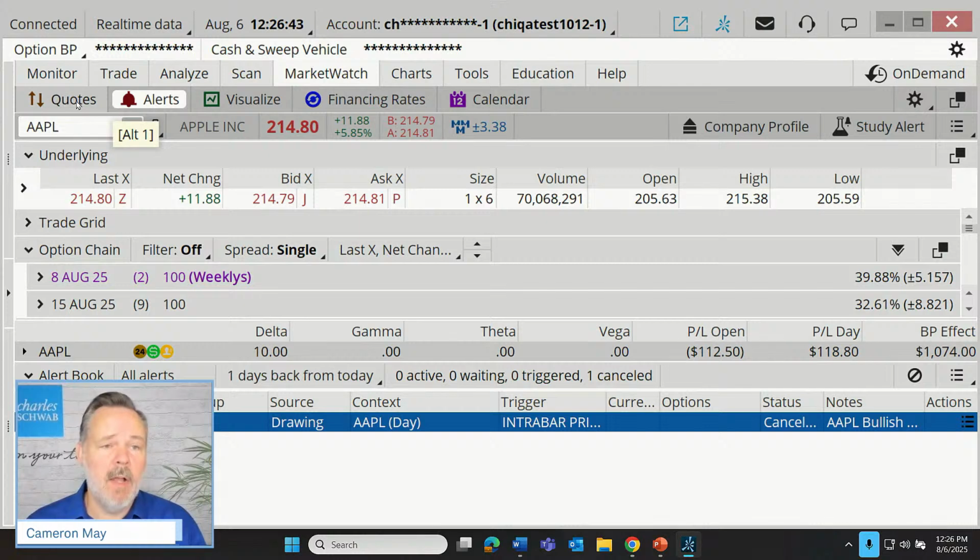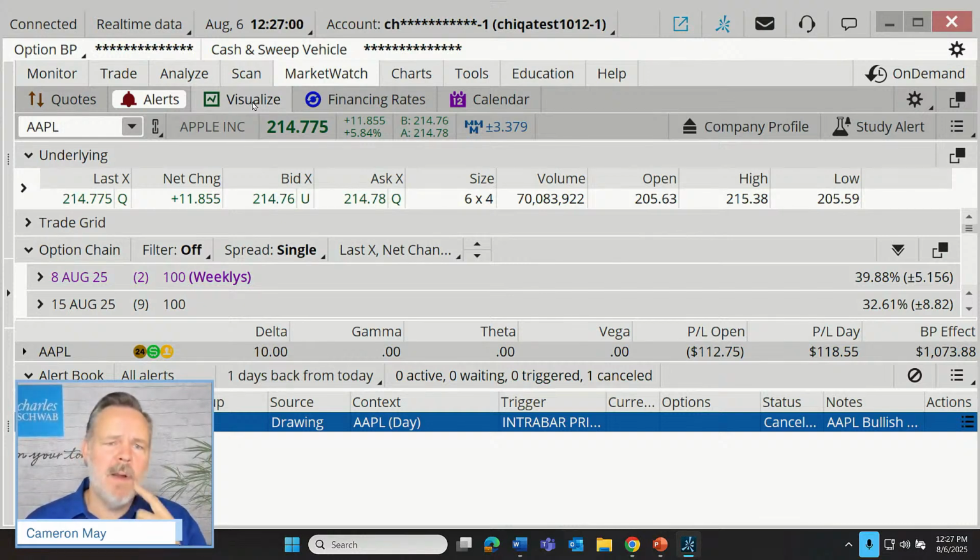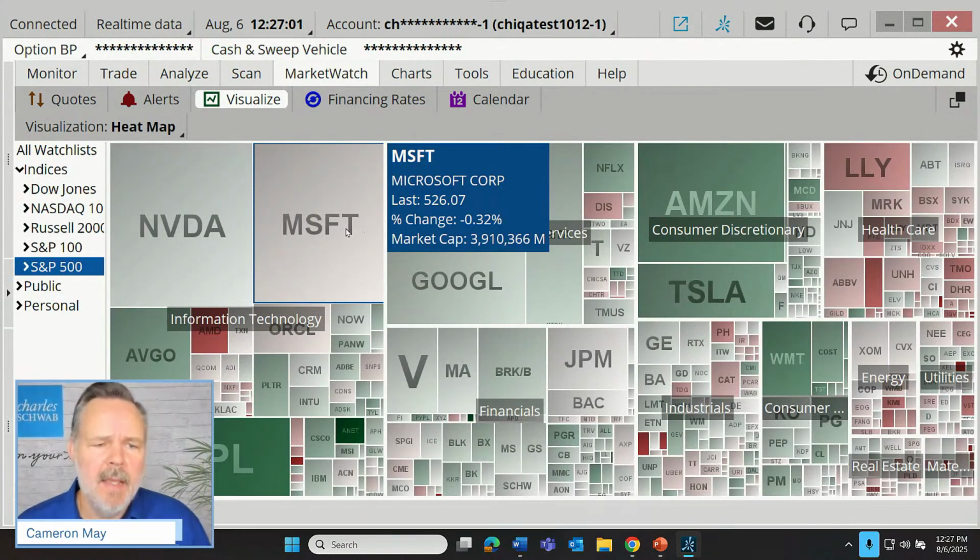We've gotten pretty well acquainted with the quotes, with the alerts. Now let's go to the visualize page. How many of you maybe just take a glance at this every once in a while to see where the strength appears to be on a given day among the different sectors or stocks? Guys, if you aren't familiar with the visualize page, I'm one of those that can appreciate something that's really visually appealing very quickly and can deliver a lot of information in a very short period of time.